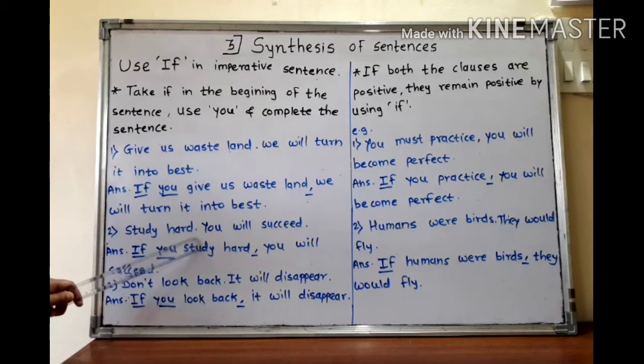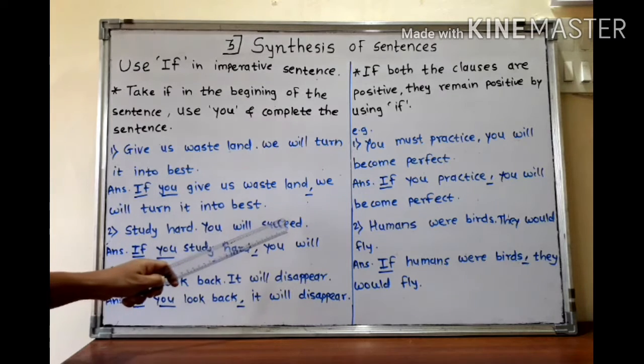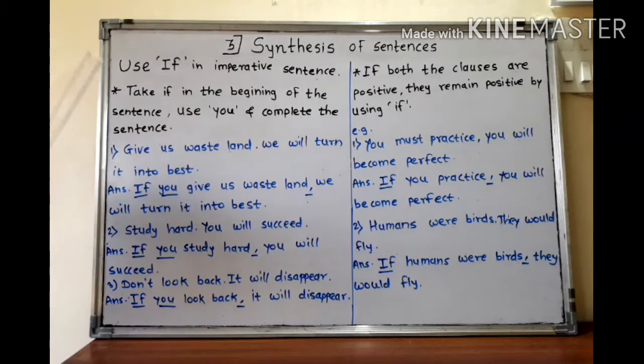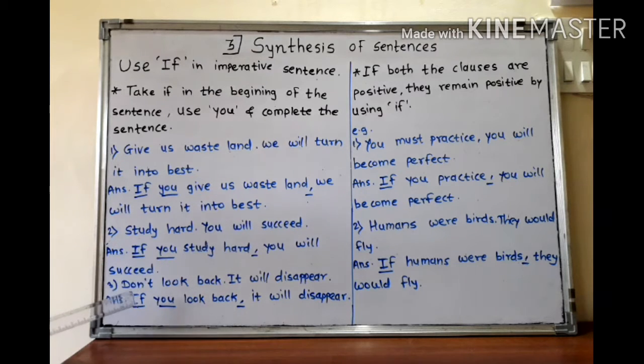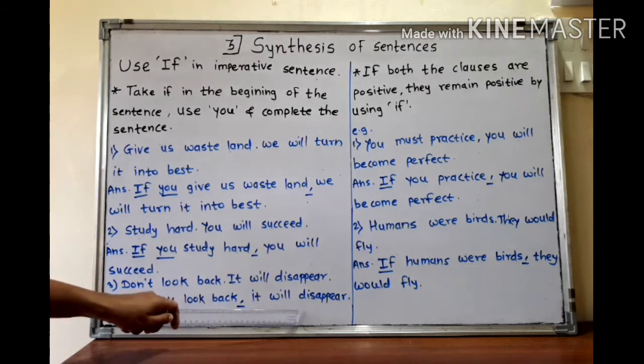If you study hard, comma, you will succeed. Very simple to add if in imperative sentence. Just write if in the beginning, take you as a subject, write first clause, give comma and write another clause. Third example, don't look back, it will disappear. If you look back, comma, it will disappear.